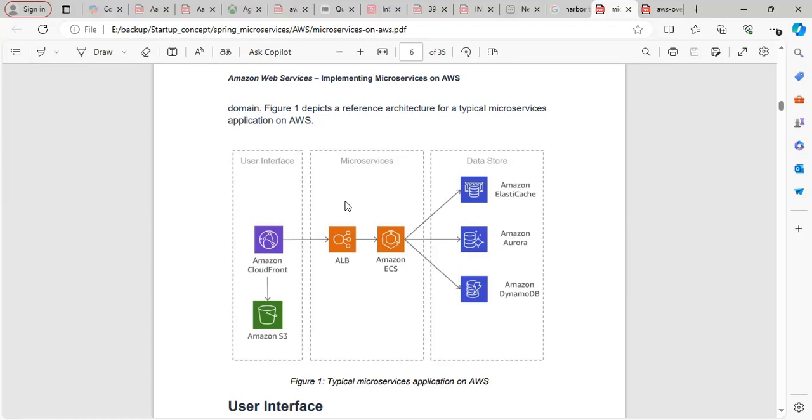You send the request to a load balancer, and from the load balancer to a particular container, and from the containers you can connect to a different database, maybe the same database or maybe a different one. As an example, one service connects to ElastiCache, one to Aurora, and one to DocumentDB. This is one implementation of what we call microservice architecture on AWS.